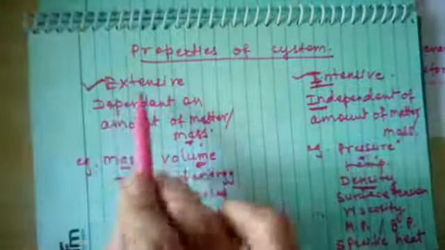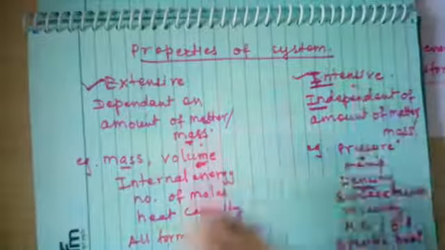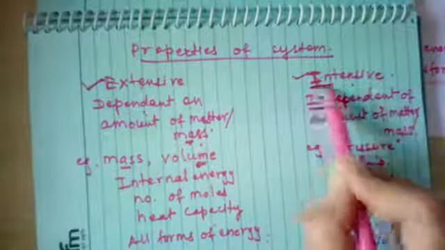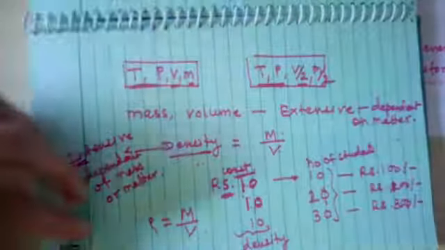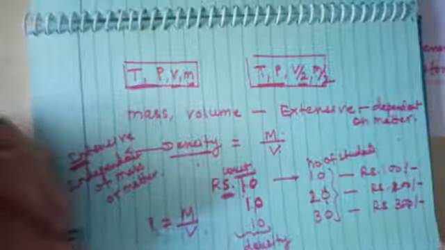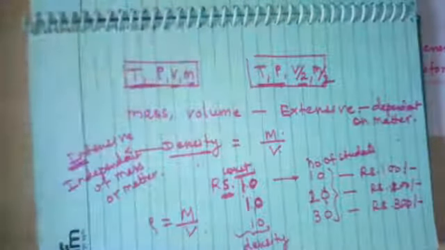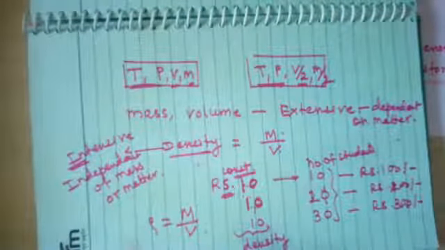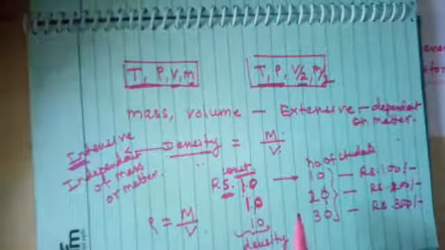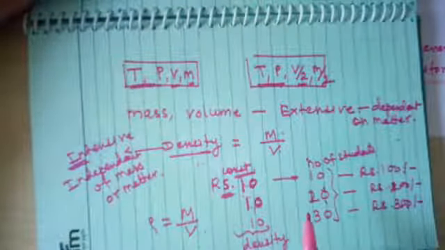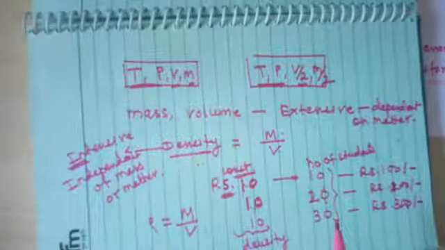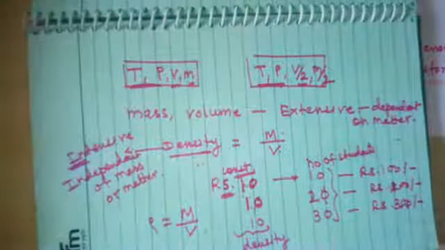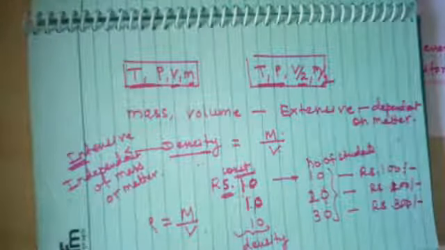I'll just sum up in very short: extensive and intensive, dependent, independent. Don't forget this. So this is about the properties of the system. Then in the next lecture we will start with the state function. Before that, you just revise, go through the textbook, read this carefully, and if you want, I will give you some questions based on this concept, that is intensive properties and extensive properties.